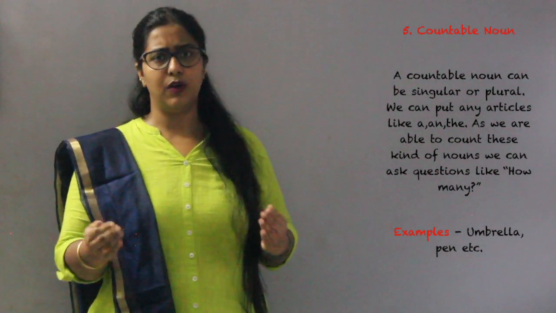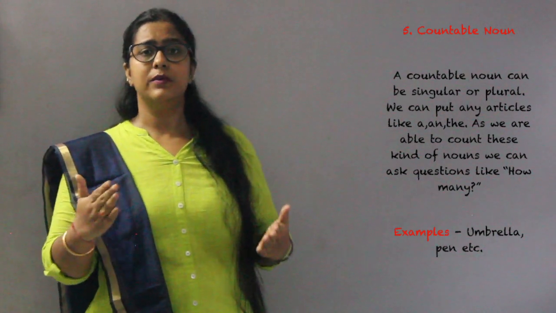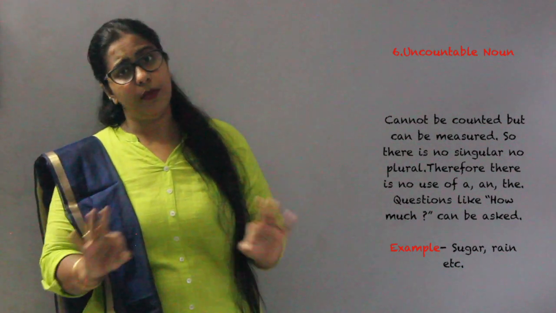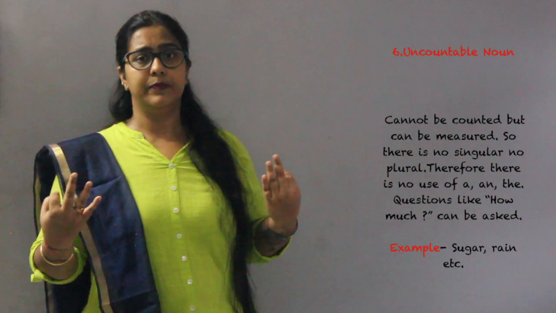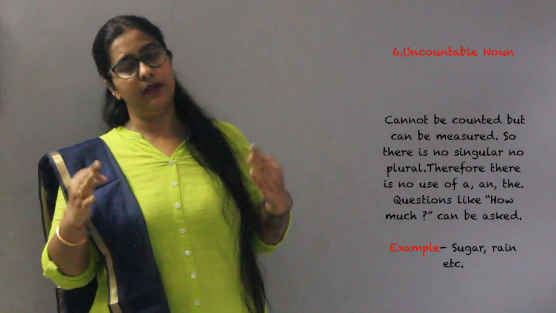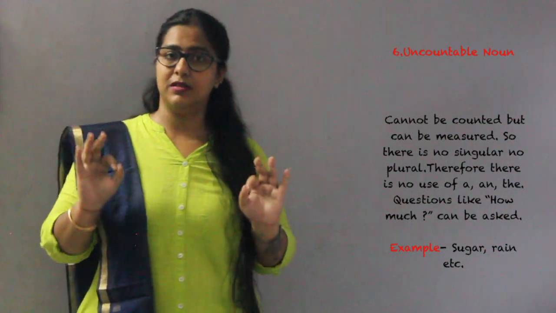Now moving on to the uncountable part. Since the name suggests, it cannot be counted. The uncountable noun cannot be counted. Here it can be only measured. It cannot be counted, but it can be only measured.